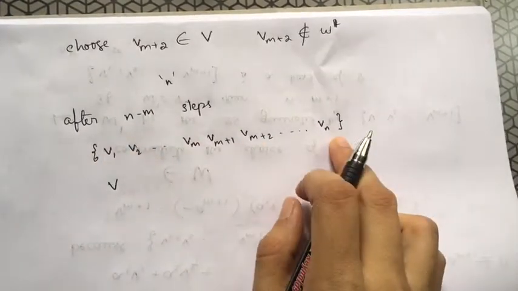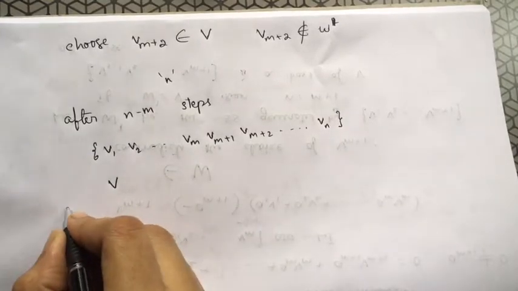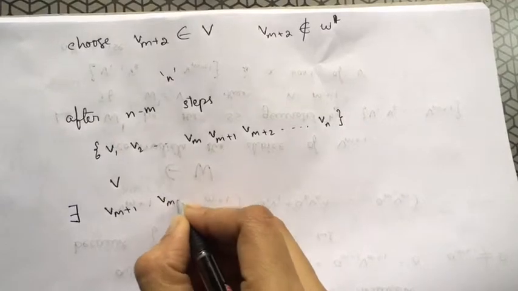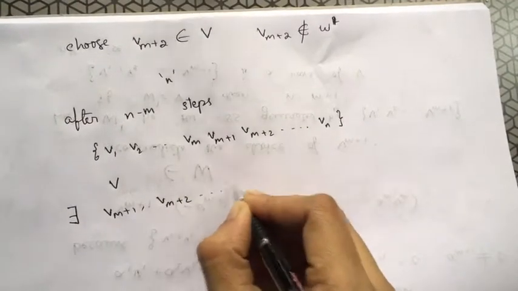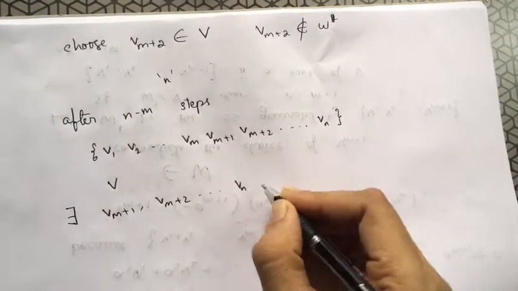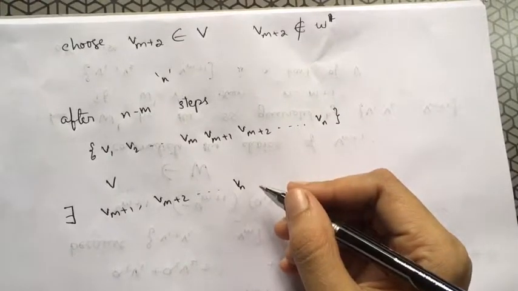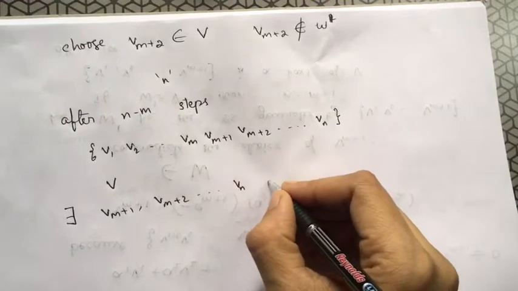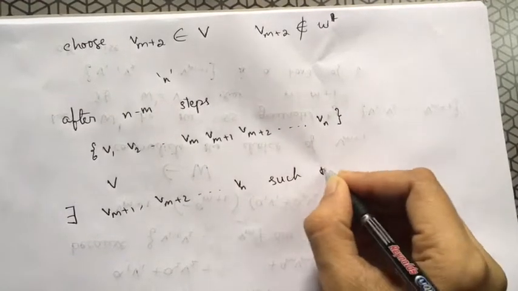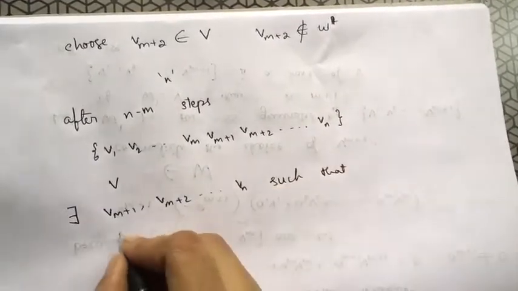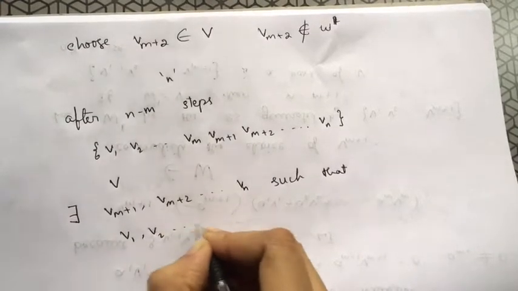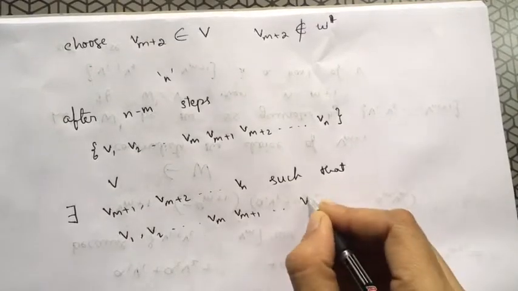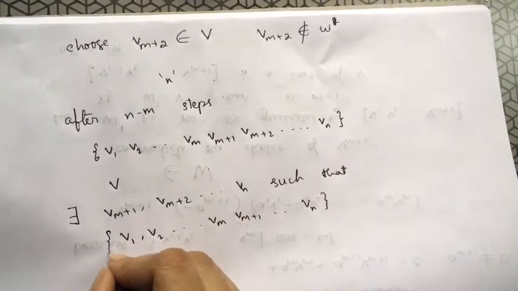When this is a generating set, I can find these vectors vm plus 1, vm plus 2, up to vn, such that v1, v2, up to vn form a basis.